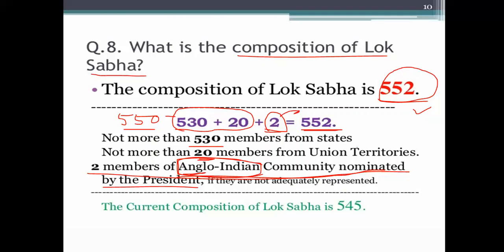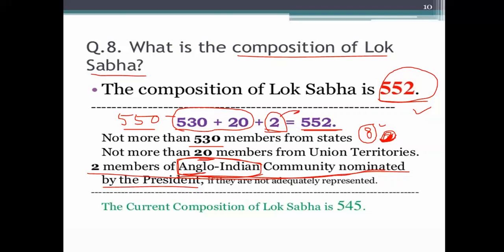How many union territories are there? Total 8 union territories are there. That is Daman and Diu, Dadra and Nagar Haveli, Goa, Lakshadweep, Andaman and the Nicobar Island, and the Jammu Kashmir is recently added. Total are 8 union territories.